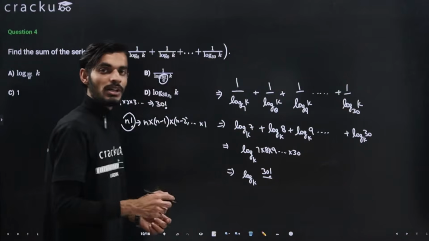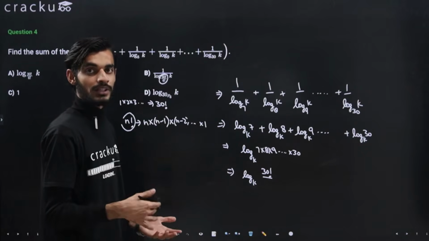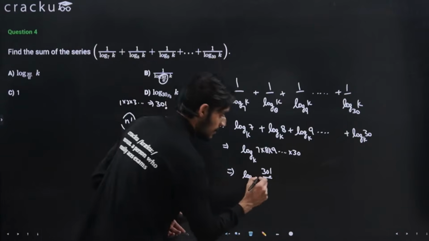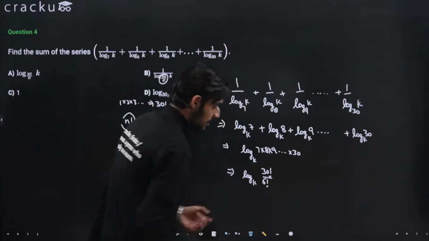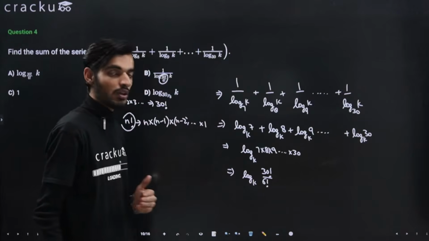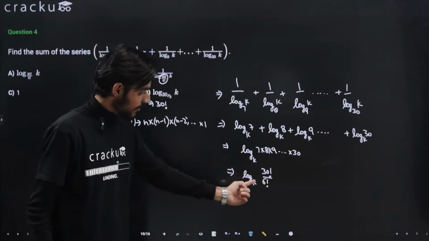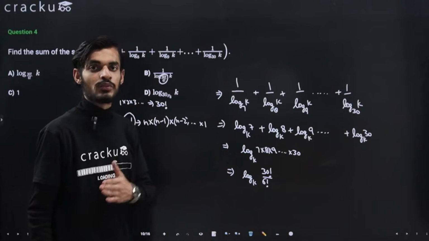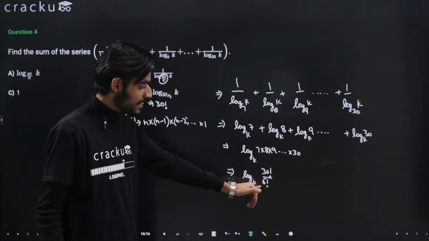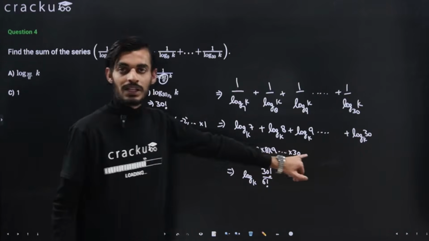If the values are getting multiplied from 1 to 6, that will also be represented as a factorial of 6. So 30 factorial basically means the product of all the values from 1 to 30. 6 factorial means the product of all the values from 1 to 6, and if I am dividing by 6 factorial, the values from 7 to 30 will be remaining.